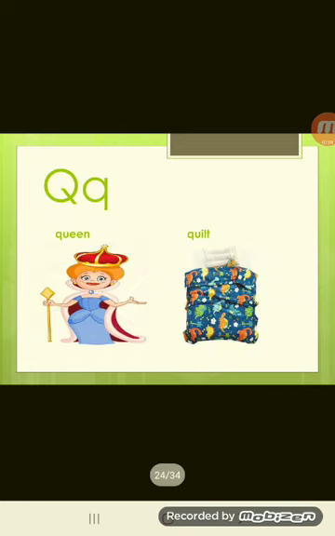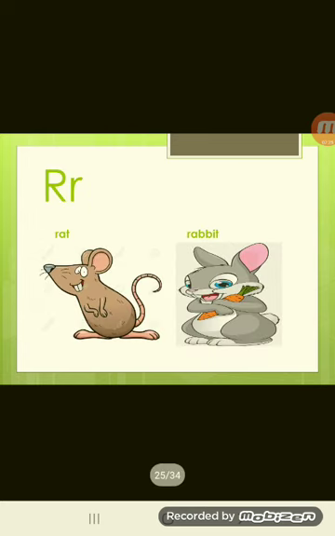Okay, let's move to the qu sound. Qu, like the word queen and the word quilt. Qu queen, qu quilt. Okay, let's move to the next sound.